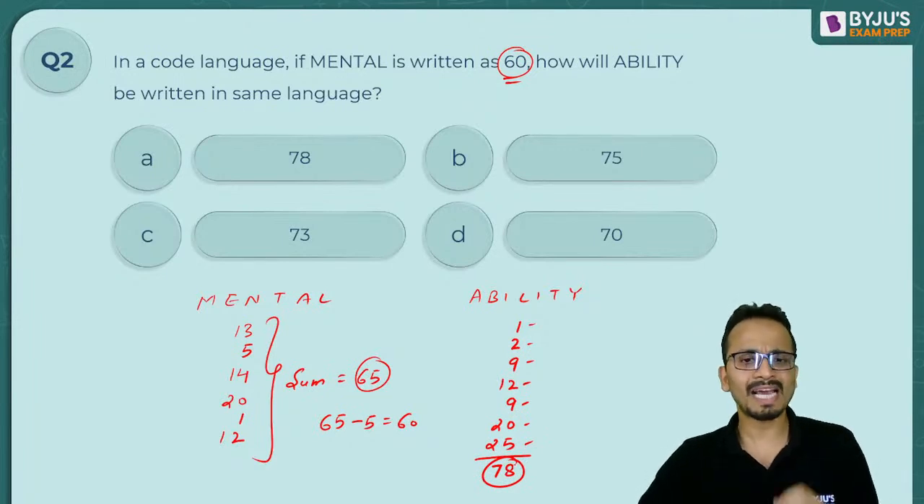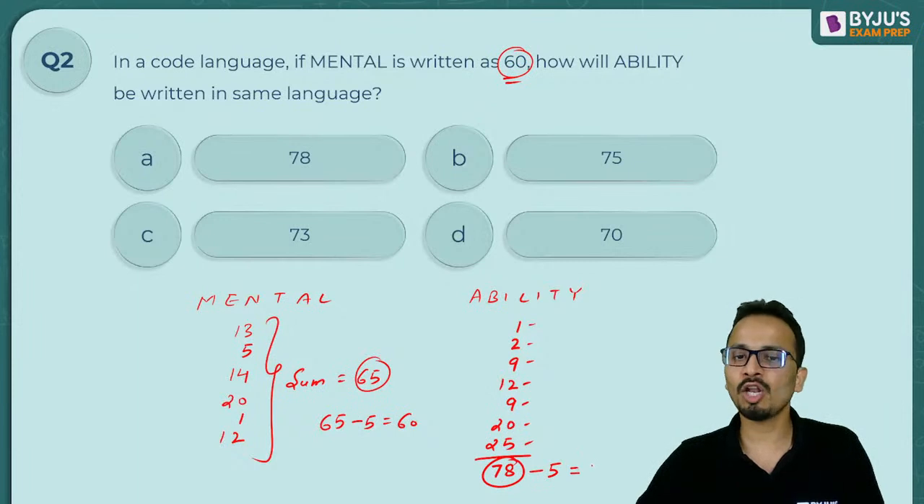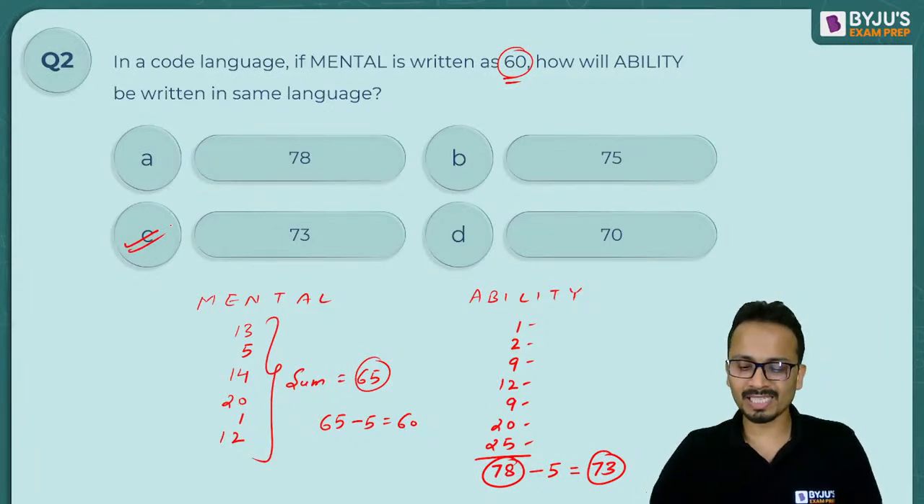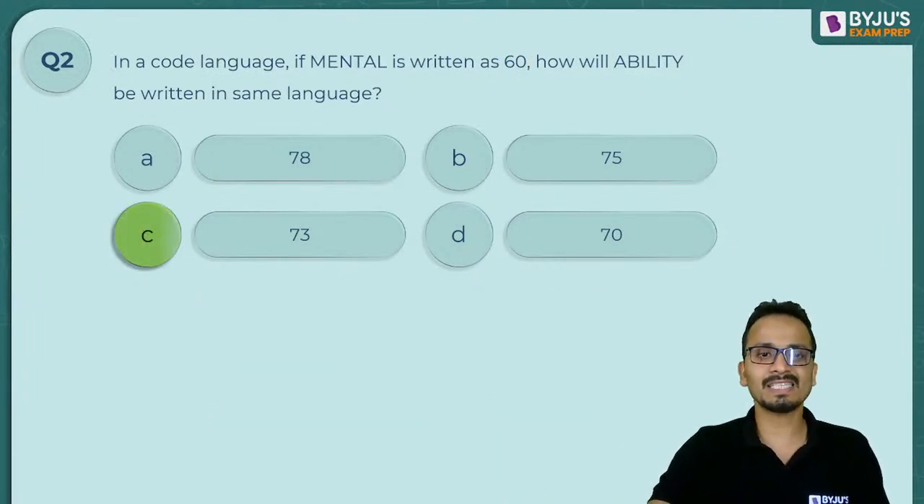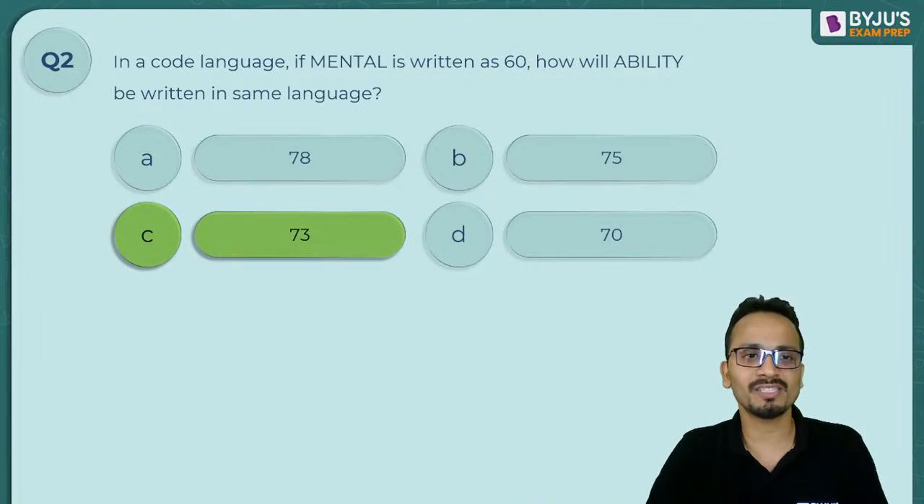Now if I try and apply the same logic here, 5 was subtracted from 65 to obtain 60, so let's subtract 5 from 78 as well. I will obtain 73 and yes, I have this one among the options. So the correct answer should be option C. All right, am I clear? So yes, the correct answer in this case is option C.